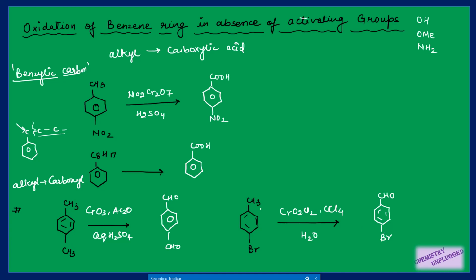If I have two methyl groups attached to this ring, meaning in place of this Br I have another methyl similar to this one, then chromyl chloride will only attack one CH3 and convert it into CHO. The second one will not be affected. So this is also an important point. At this point we have seen different types of chromium compounds as oxidizing agents.